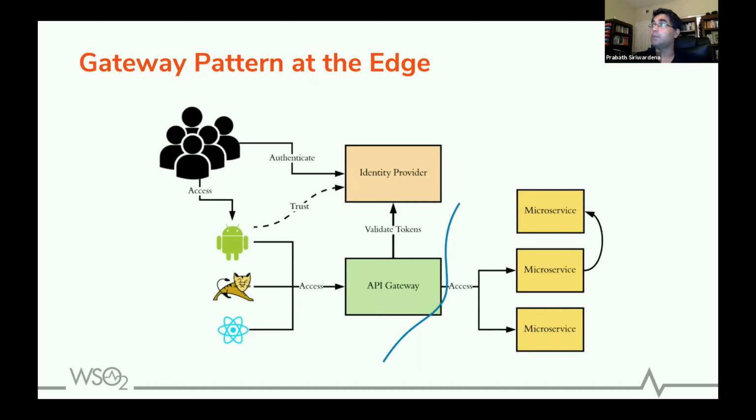All your upstream microservices will be exposed to the rest of the world via an API gateway, and you will do that selectively. You don't need to expose all your microservices. You can pick the microservices you want to have external access and expose those to the gateway. The gateway will act as a central PEP, or policy enforcement point. It will intercept all the traffic coming to your microservice deployment, enforce security, do throttling, and do access control checks.